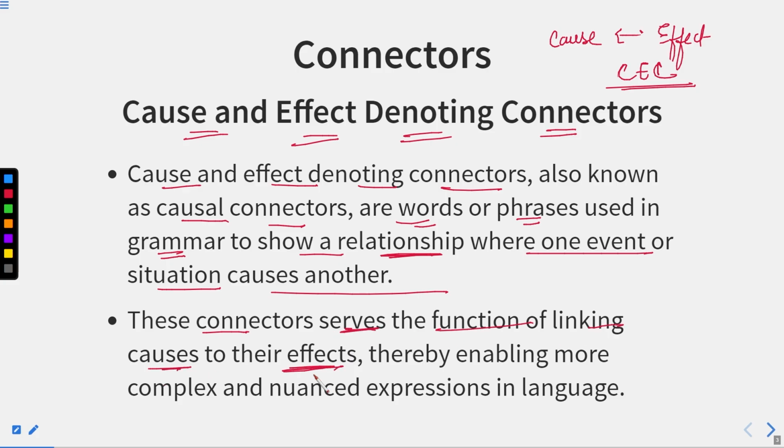So what is the function of these types of connectors? They link the causes to their effects. It means the reason to the result, thereby enabling more complex and nuanced expressions in language. Okay, so that makes the sentence complex but nuanced. It means you can say it is simple and understandable or comprehensible.